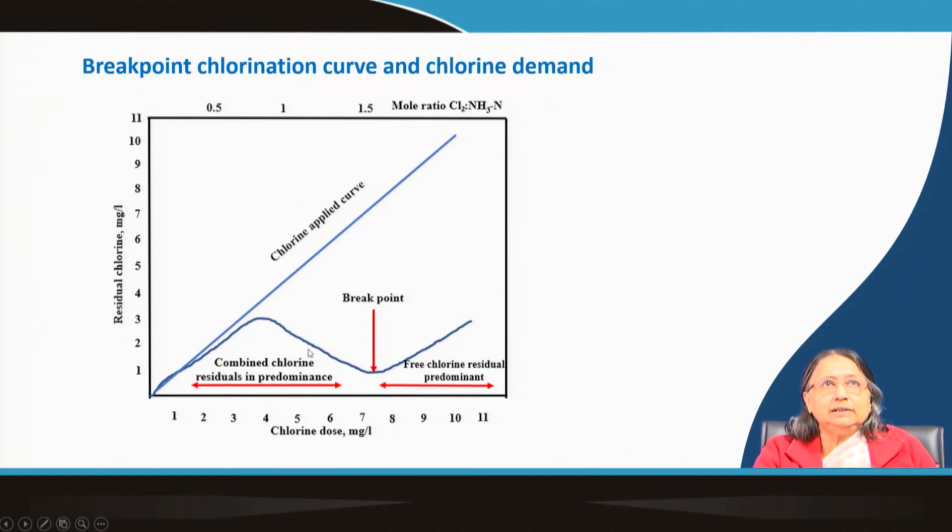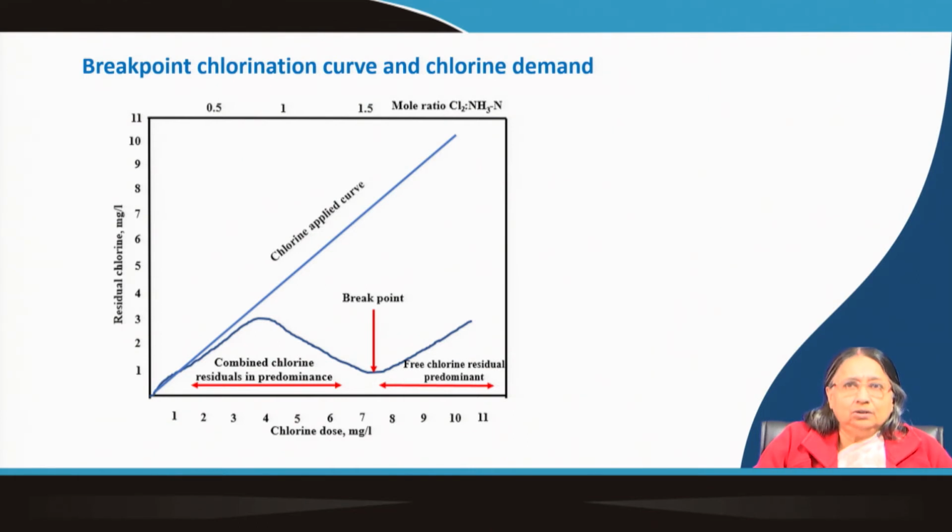We can do this experimentally in the laboratory, because for a particular sample we do not know how much chlorine we should apply. If we add too much chlorine, that is also not good, because chlorine is not good for health. Sometimes in tap water we can smell chlorine, which means they have added chlorine in a larger quantity than is even required. So, how do we know how much chlorine to add for a particular sample water? We have to do some experiment, otherwise how will you know?